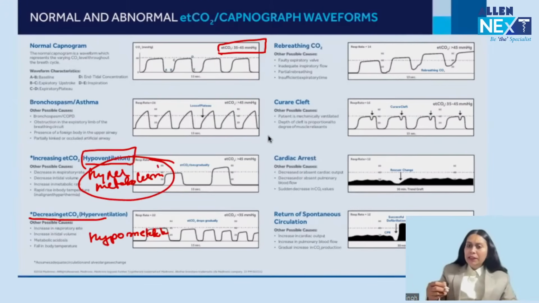Then rebreathing. If in inspiratory gas also carbon dioxide is there, the baseline will get elevated. Inspiratory gas will not touch the baseline. So this is the graph of rebreathing carbon dioxide. Then this curare cleft. This cleft comes in the normal graph. This means return of spontaneous ventilation. Patient has started breathing on their own. Then if I get a flat line, nothing, patient is in cardiac arrest, possibility of cardiac arrest. And if I am doing CPR and the waveform returns, this means return of spontaneous circulation. All these are important waveforms of CAPNO for exam, which can be asked. Any waveform can be asked.